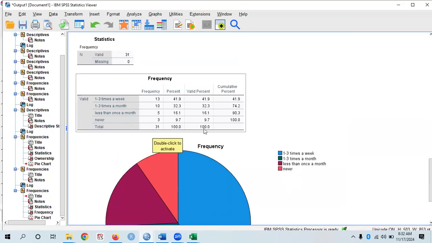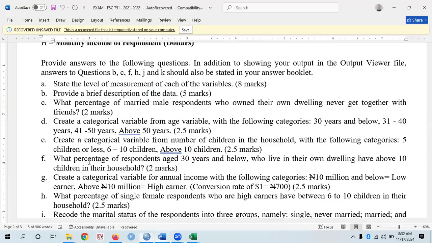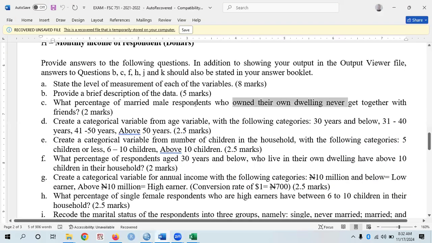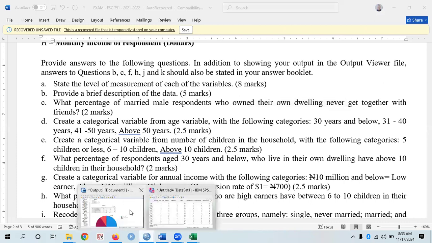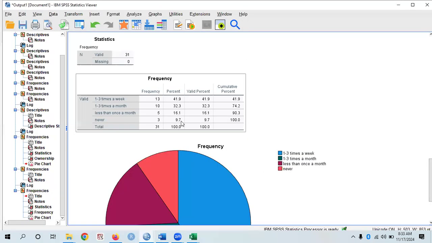This is very important. Let me show you the question again. The question says, what percentage of married male respondents who own their own dwelling never get together? So from the output window, we have seen that 9.7% of married males living in their own apartment never get together. It is 9.7.